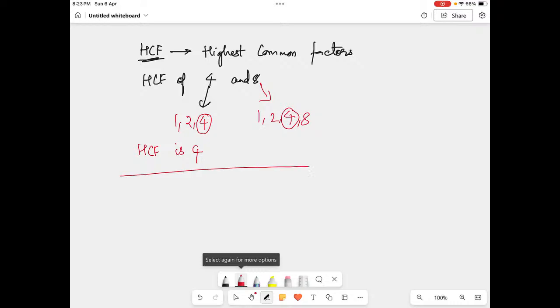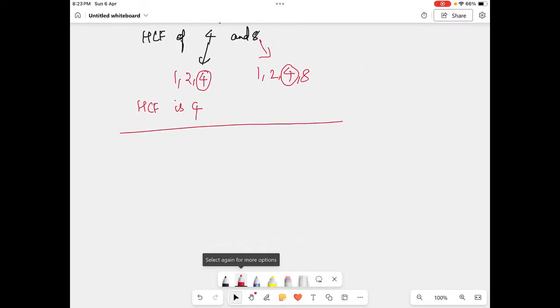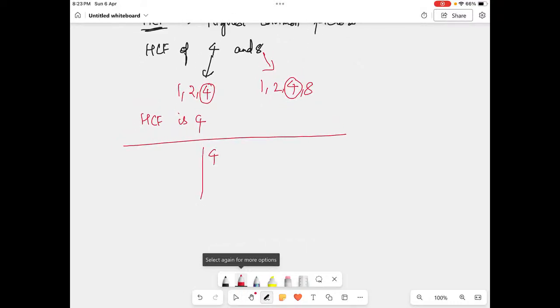Now the next method. How do you do it? Take the LCM-style division of 4 and 8 separately. This 4 will come in the 2 table. 2 times 2, again 2, 1. Done. Here again, 8 is 2 times 4, 4 is 2 times 2, again 2. Now just write it down. For 4 it is 2 times 2, 2 twos are 4. 8 will be.